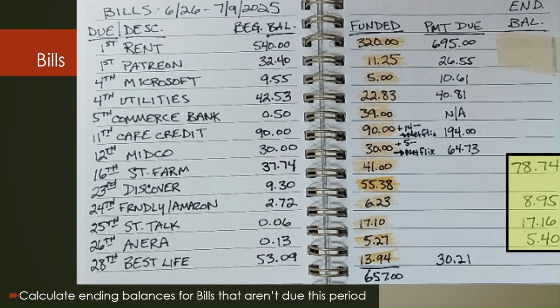And then taking a look at the end of the second page of bills, for the ones that I'm paying this month, I did not calculate the ending balance. But for the ones that I don't have to pay this month, I was able to calculate those ending balances. The only exception was Discover. I had to take a look because it didn't look like Discover was set up right in Qube, so I wanted to make sure that was done before I carried over the balance, and everything is looking good now.